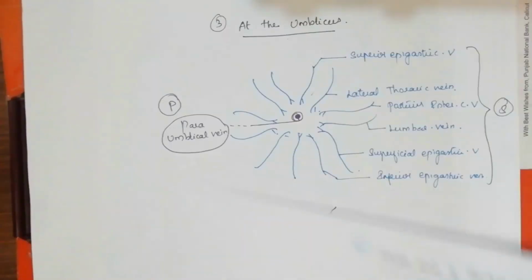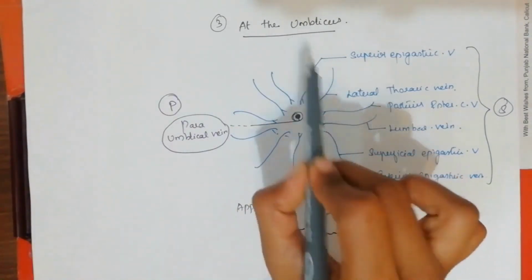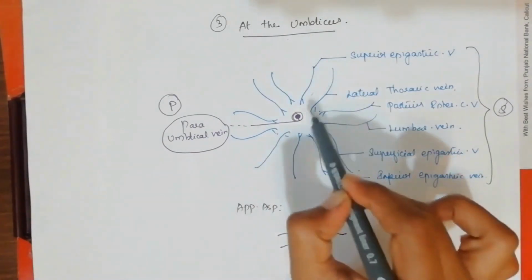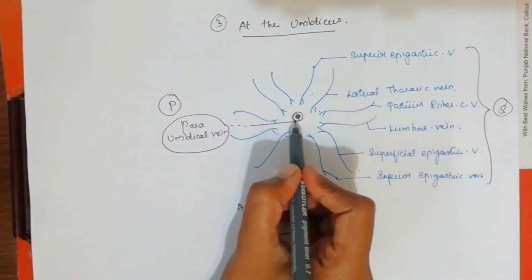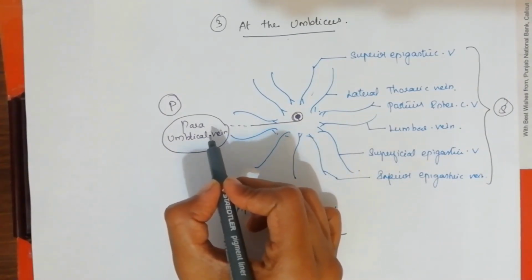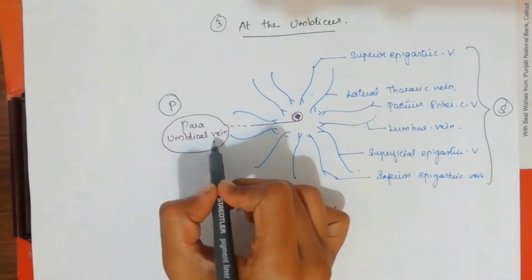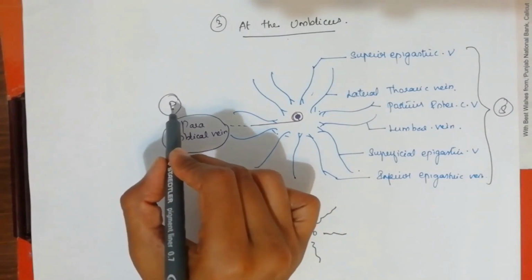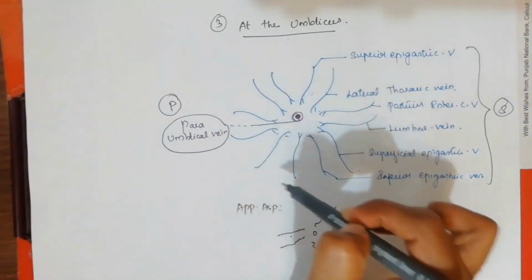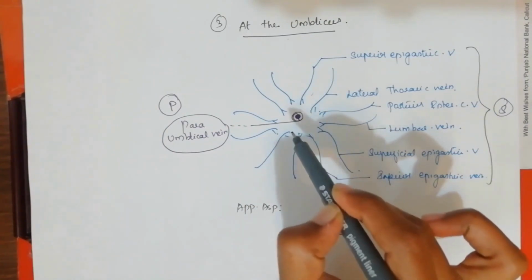Now we will move on to the third region where the anastomosis is happening. Again, as you know, it is in the umbilical region, surrounding the umbilicus. In the middle of the umbilical region we have a vein called the paraumbilical vein, which is a direct tributary of the left branch of the portal vein. So this paraumbilical vein will be grouped under the portal vein. Surrounding that we have many veins which are getting anastomosed with this paraumbilical vein.